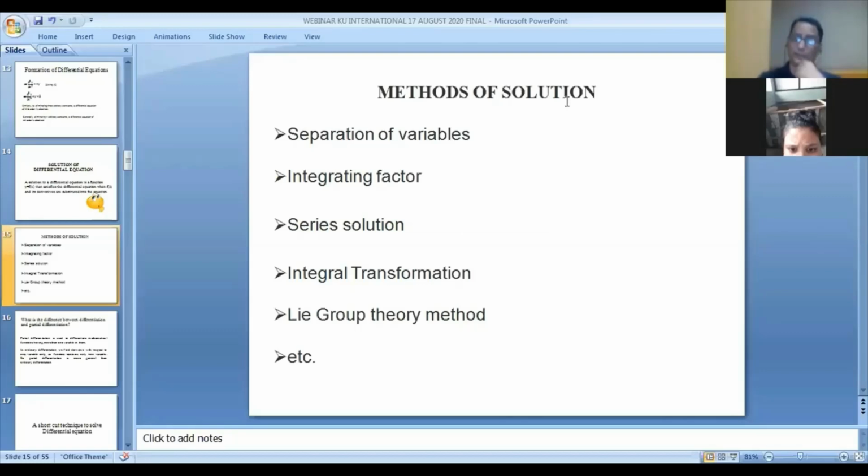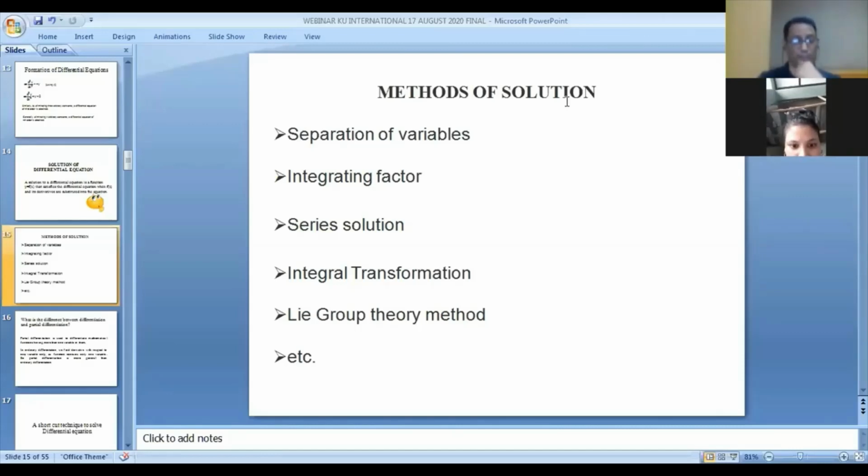Next, the integrating factor method. In what type of differential equation are you going to use the integrating factor? If the differential equation is in the form dy by dx plus Py is equal to Q, then it is called a linear differential equation of first order. Here we are going to use the integrating factor method.